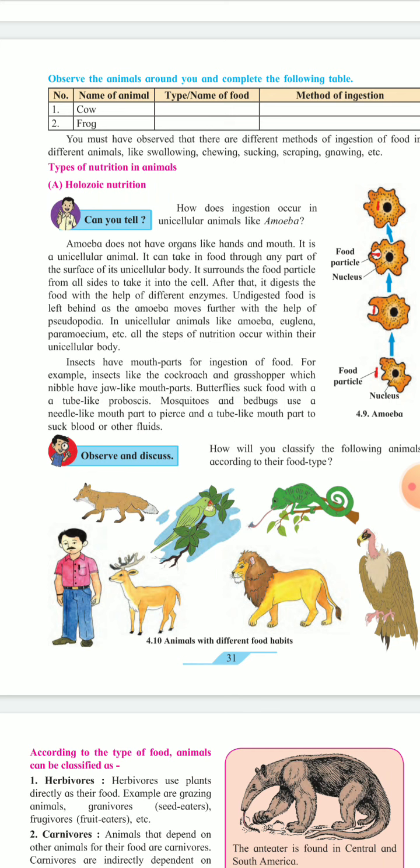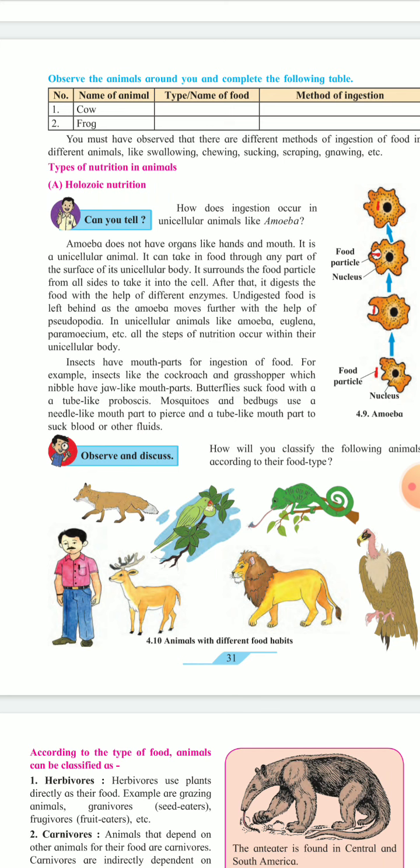When you observe the diagram, you can understand that from one side of the body, amoeba is ingesting the food. It surrounds the food particles from all sides to take them into the cell. After that, it digests the food with the help of different enzymes. Multicellular animals have a digestive system, but in amoeba or in unicellular animals there is no digestive system, but there is an enzyme for digestion.